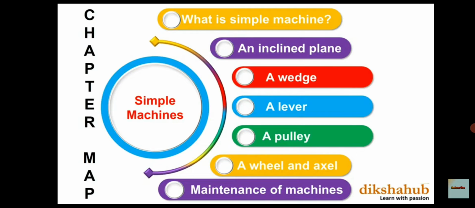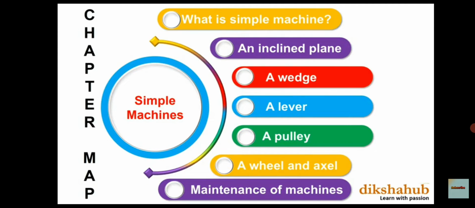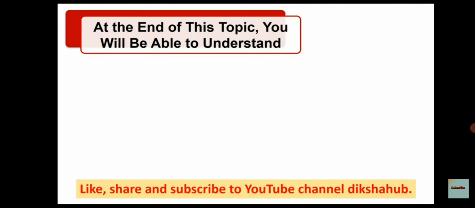Here we will see simple machine and related to that an inclined plane, a wedge, a lever, a pulley, a wheel and axle, maintenance of machines. So children, related to all this, today we will see in this chapter one by one.